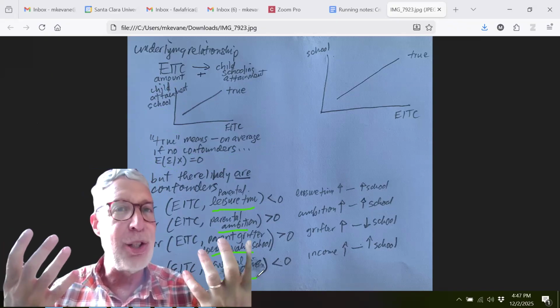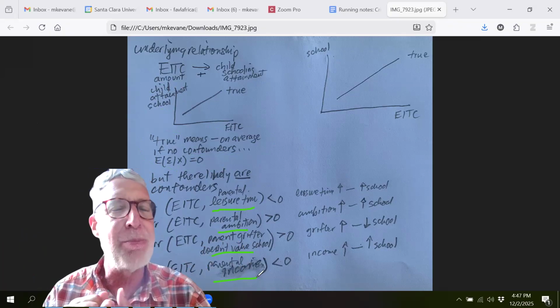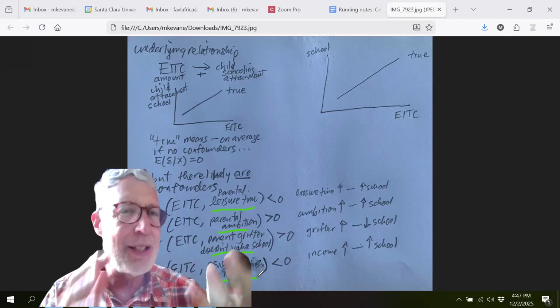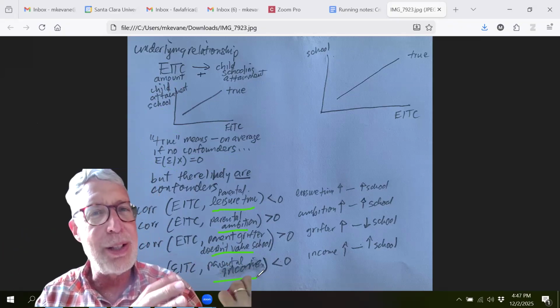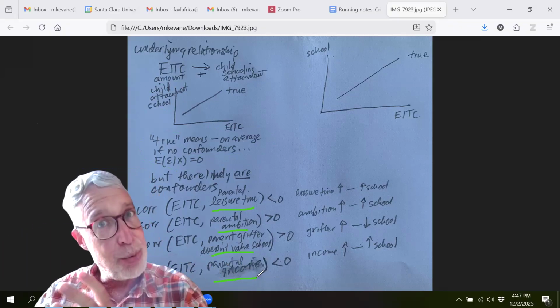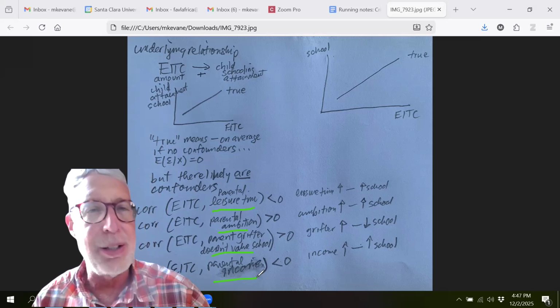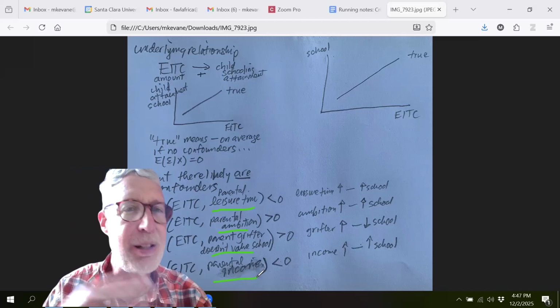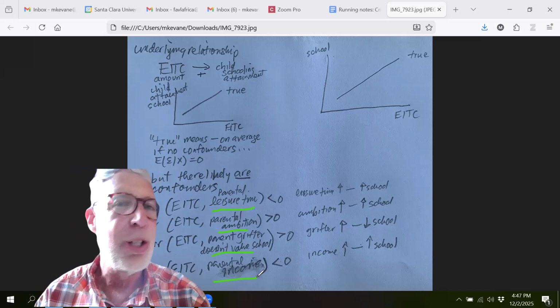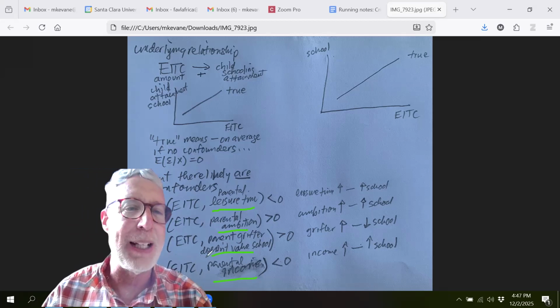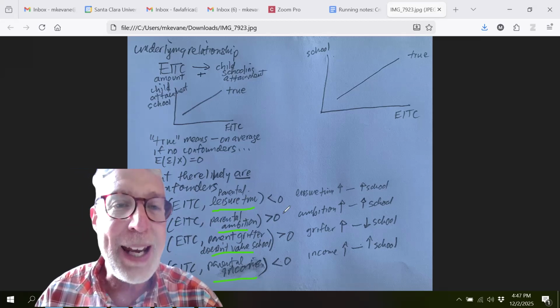We imagine in our heads what could be an omitted variable, a confounder. We think, could that be correlated with the earned income tax credit? And does it directly cause child schooling, independent of its effect on earned income tax credit? That's the two-part test we go through to determine whether there is bias and what the direction of the bias is. So we have four cases here.